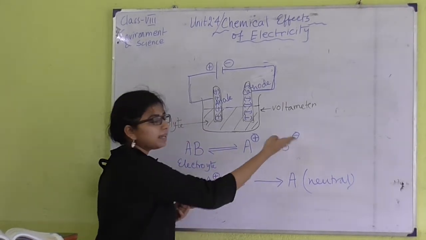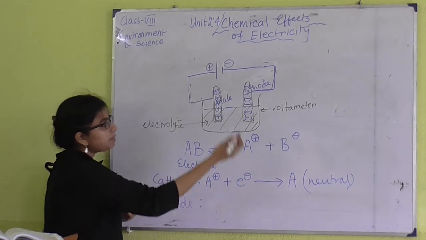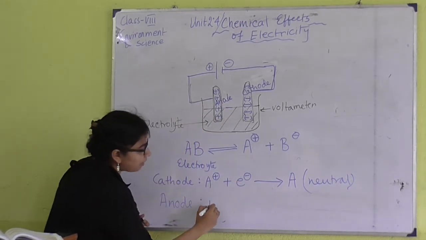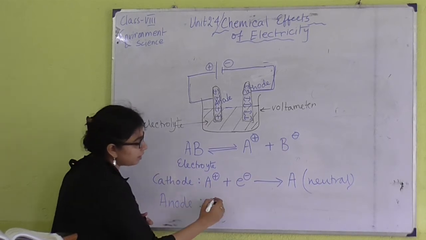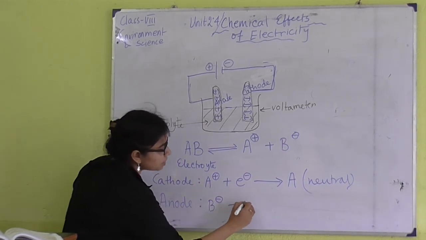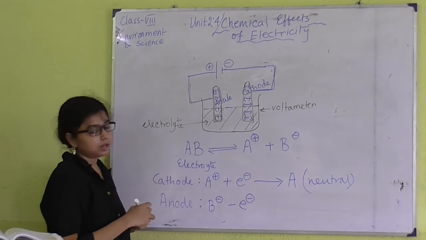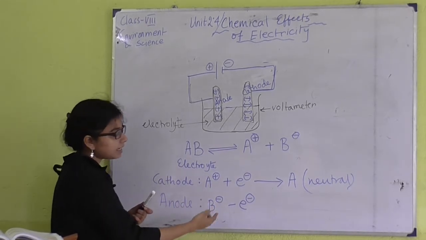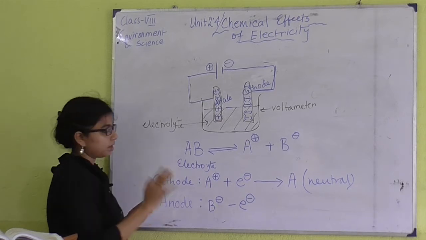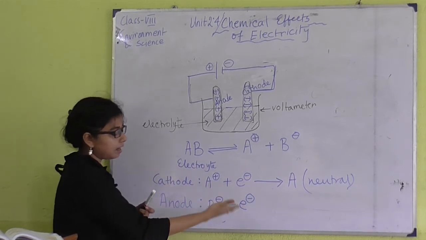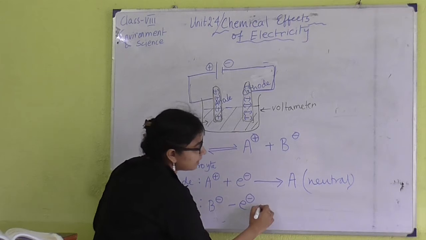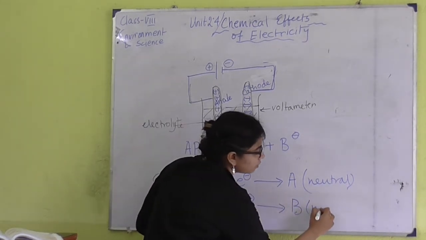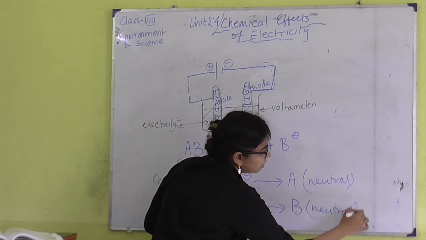So all the B minus will move towards the anode, and after reaching there, B minus will lose its one extra electron. As you can see, B is carrying one negative charge, that means it has only one extra electron, and that will be lost at the anode. After losing this electron, it will form simple B, which is again neutral in nature.